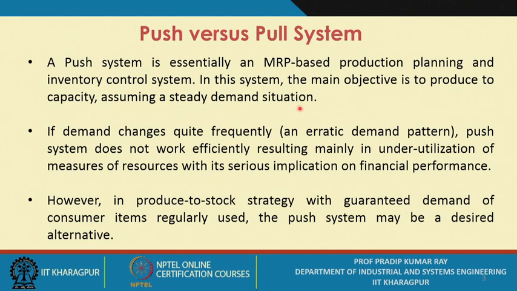Assuming a steady demand situation, you feel like producing up to the capacity only when you are assured of a steady demand or a fixed demand.